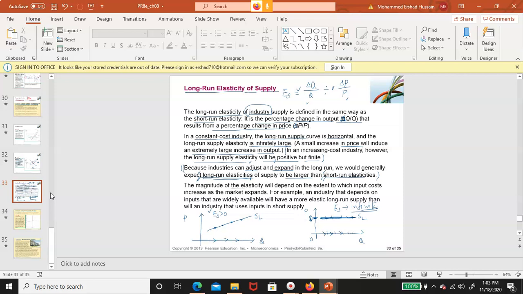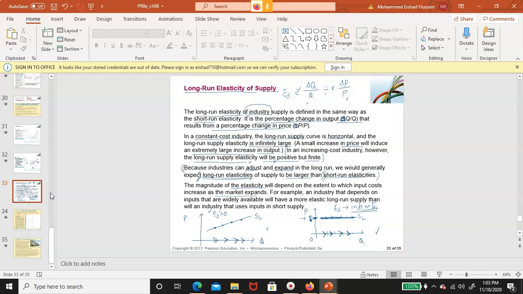Now the magnitude of the elasticity will depend on the extent to which input cost increase as the market expands, right? So as the producers are producing more and more, how does the input cost, resource cost, right, cost of resources behave? In this constant cost industry, input costs will not change, so price remains the same even for higher level of output, but not so in the increasing cost industry.